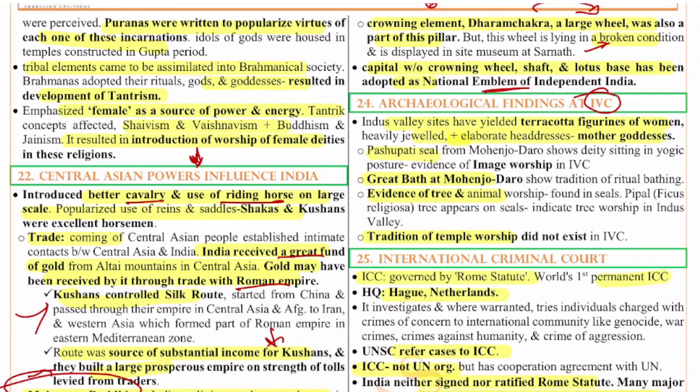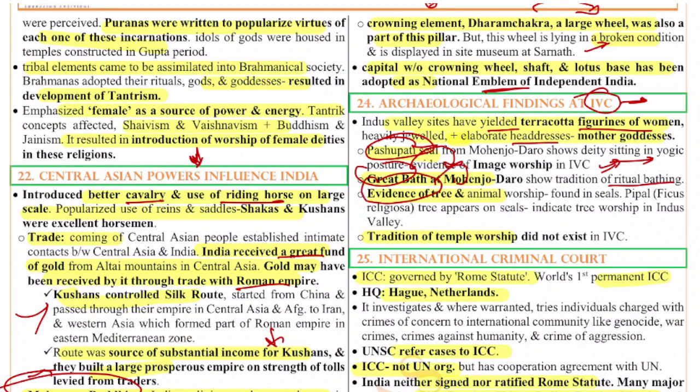Next, the 24th question is on the archaeological findings at the Indus Valley site. In fact, Indus Valley is very important for the exam. Every year a question is coming, and the Indus Valley sites, if you see, have yielded terracotta figurines of women, heavily jeweled, with elaborate headdress, of the mother goddess. The Pashupati seal from Mohenjo-daro shows the deity sitting in yogic posture, which is evidence of image worship in the Indus Valley site. The Great Bath at Mohenjo-daro shows the tradition of ritual bathing.